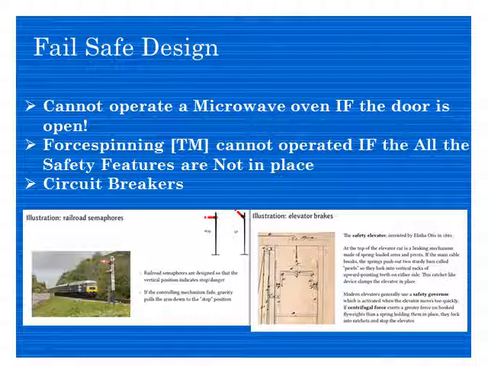Like railroad semaphores and elevator brakes. I took the example of elevator brakes. This is a very old design that is shown, but nowadays highly sophisticated brakes are there. So if your elevator is going beyond a certain speed, then the brakes will automatically apply and the elevator will stop. So like this, we need to keep this fail-safe design always in mind. Your design is always safe. It is not going to impact the user, and he or she is always safe while using your product. So the important thing is the user and the safety of the user.